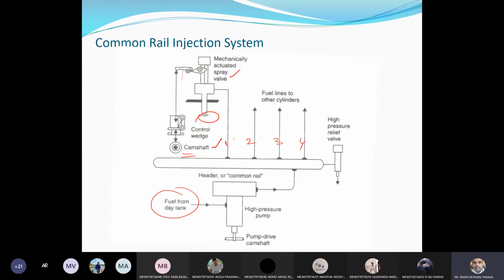Now, this is used in all diesel engines. The main disadvantage is that each fuel injector or atomizer should be operated by a mechanically actuated spray valve. Because of that, the engine size will be bigger. If you take the Swift, VXI and VDI, let us say VXI is the petrol engine and VDI indicates the diesel engine.